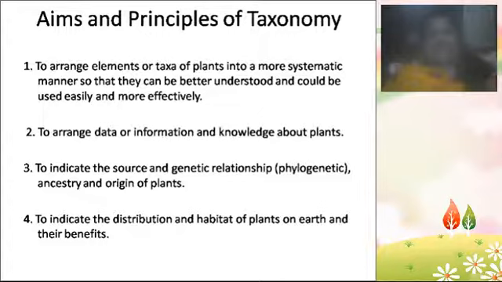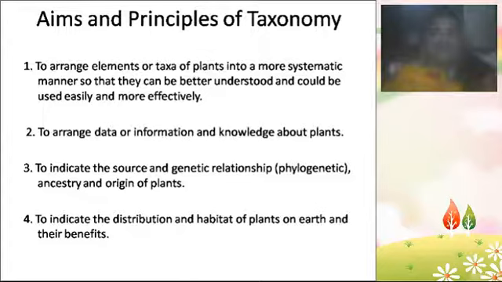Here you are seeing the aims and principles of taxonomy in this slide, right? So what are the aims of taxonomy and what are the principles of taxonomy? Normally the aims and the principles of taxonomy are mostly the same. The first aim is to arrange elements or taxa of plants in a more systematic manner so that they can be better understood and used easily and more effectively.